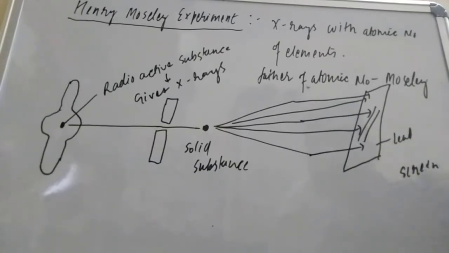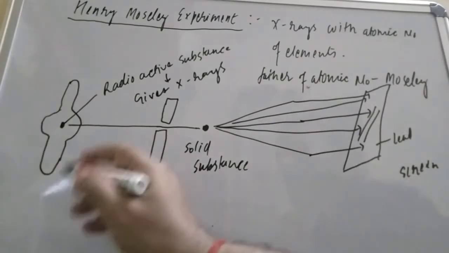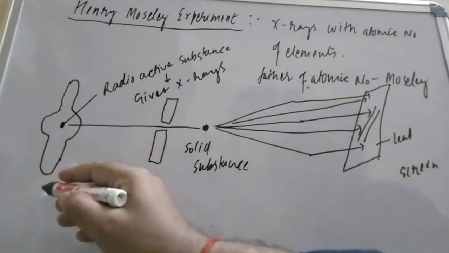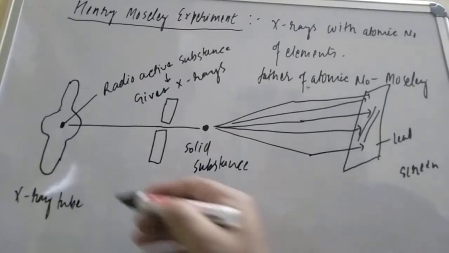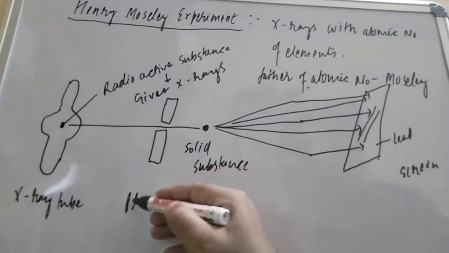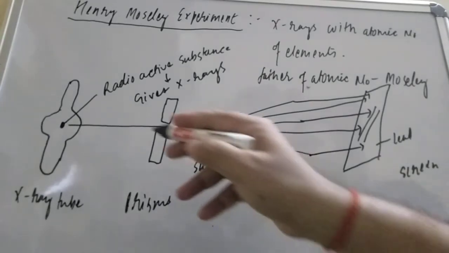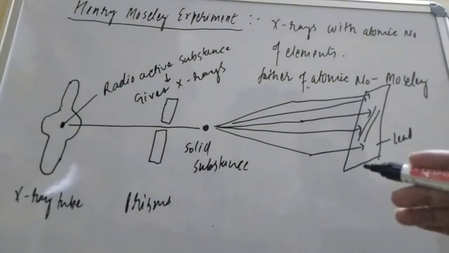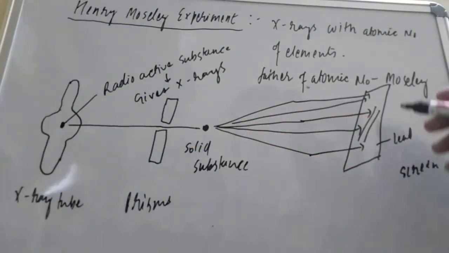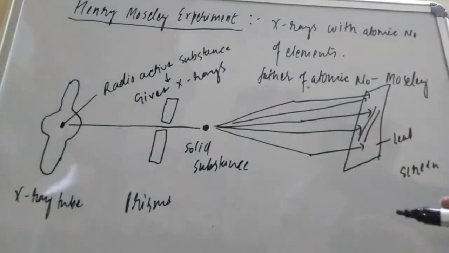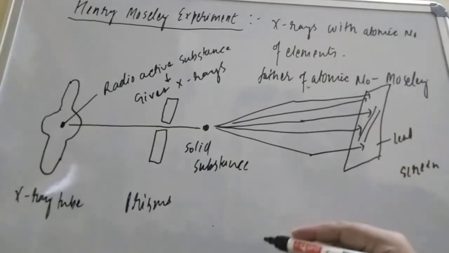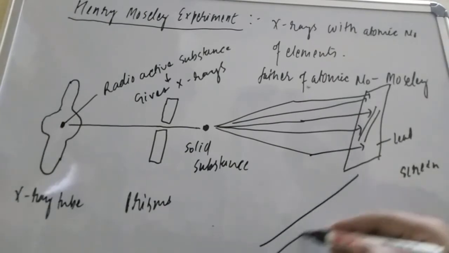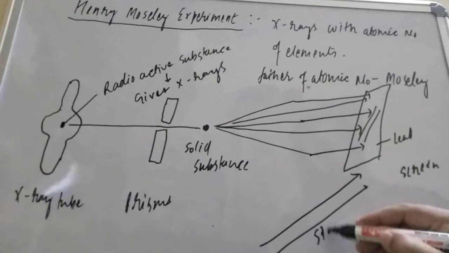So he is taking the radioactive substance in the X-ray tube. Here is the prism, students. The prism will pass only the X-ray, not any other rays. When this is the solid substance, you will find some pattern on the LED screen. That is the observation he got: all are straight lines. What you find, students, is a straight line.